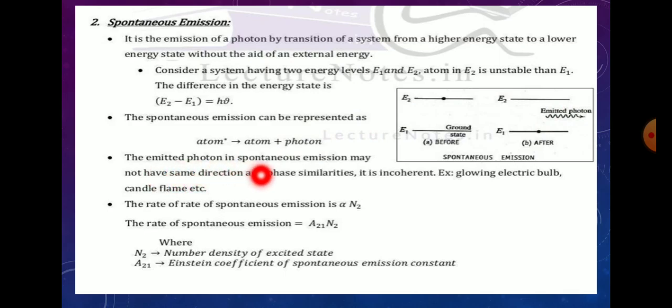The emitted photons in spontaneous emission may not have the same direction and phase. It is incoherent. Examples are a glowing electrical bulb and a candle flame. The rate of spontaneous emission is proportional to N2. The rate of spontaneous emission is equal to A21 N2. A21 is the Einstein coefficient of spontaneous emission, and N2 is the number density of the excited state.